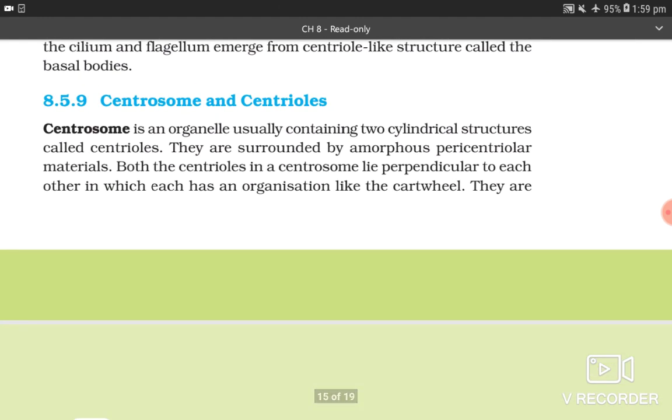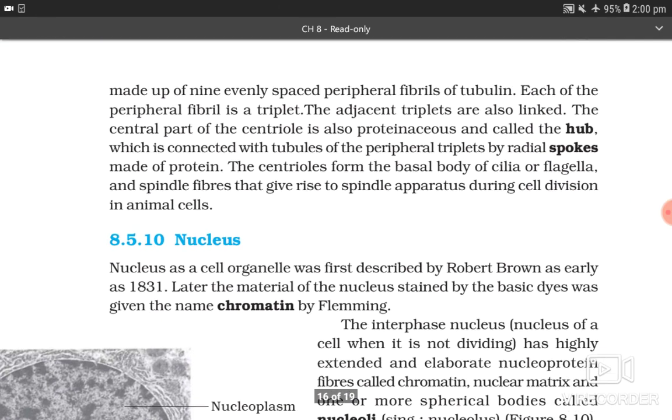Now 8.5.9 Centrosome and centriole. Centrosome is an organelle usually containing 2 cylindrical structures called centrioles. They are surrounded by amorphous pericentriolar material. Both the centrioles in a centrosome lie perpendicular to each other, in which each has an organization like the cartwheel. They are made up of 9 evenly spaced peripheral fibrils of tubulin.